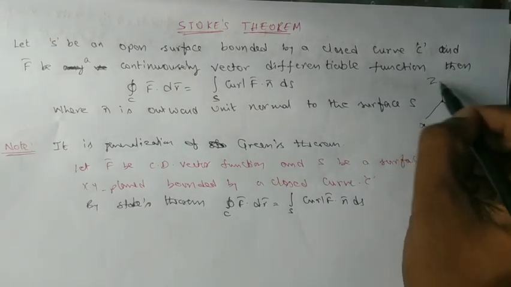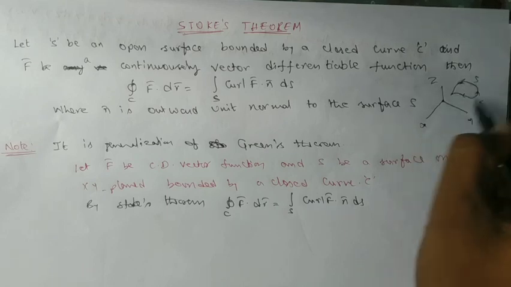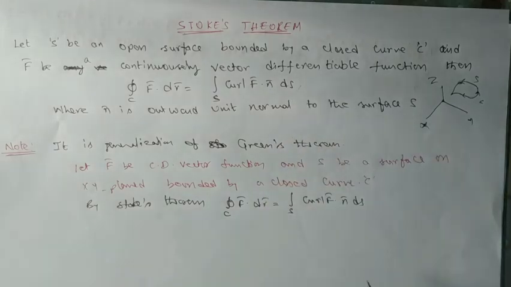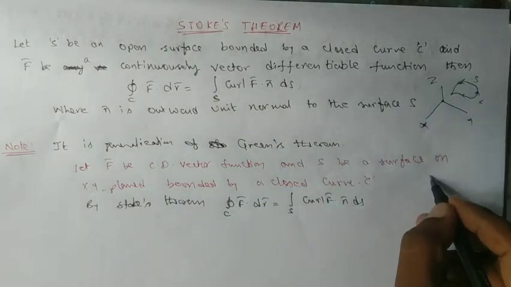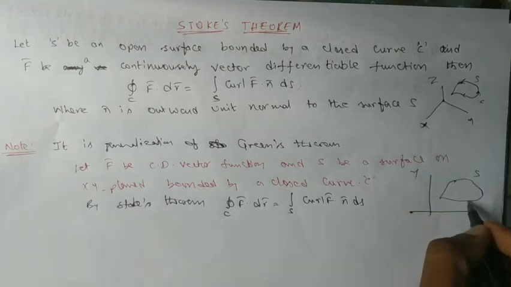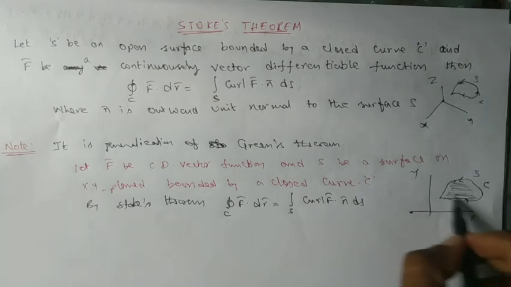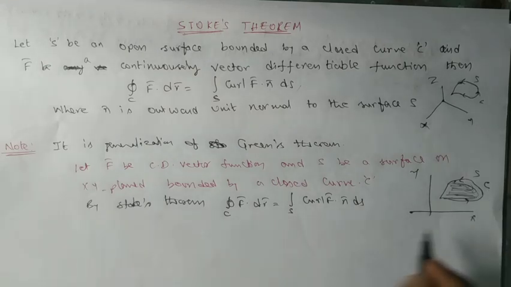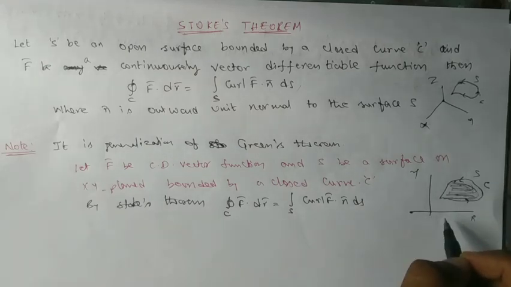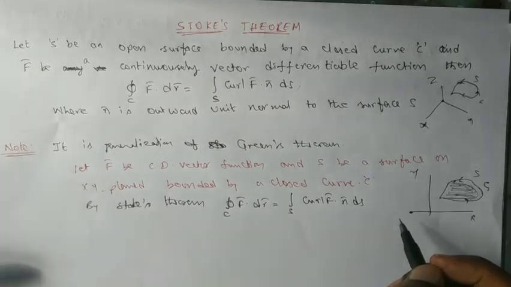Exactly what I can tell you is, maybe you may take the three-dimensional space with x, y, z coordinate system. Let us say this is our surface, bounded by this curve C, generally taken in a positive sense. Then this statement holds. Now I am taking the surface on the xy plane only. This is the x-axis and this is the y-axis. I am taking a surface S, and this is the closed curve C. The shaded region is our surface, bounded by the closed curve C. Then once you observe this statement, we can recollect Green's theorem, for a region on the xy plane bounded by a closed curve C. So that I am trying to deduce now.